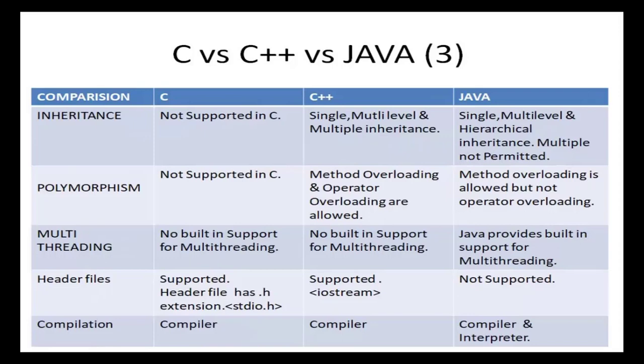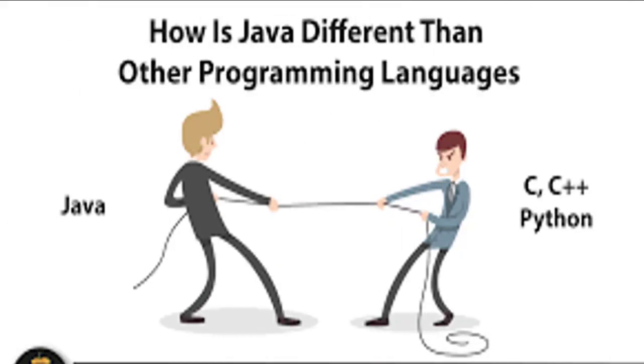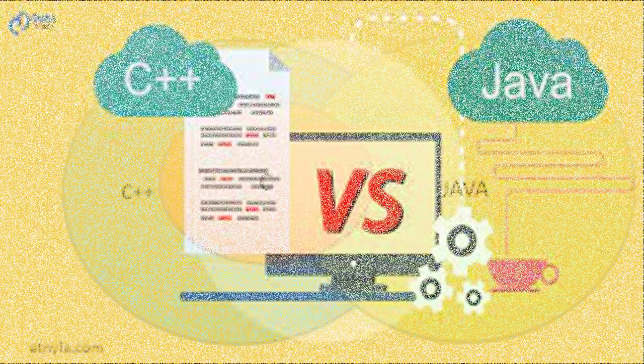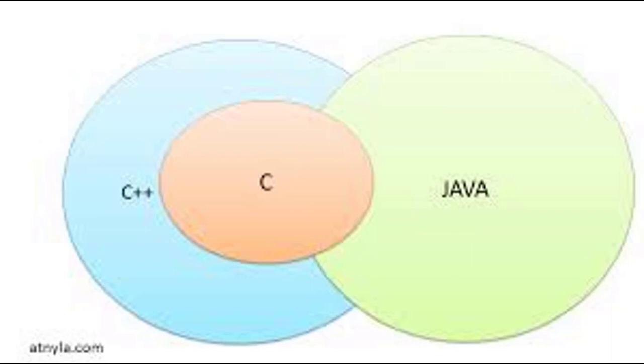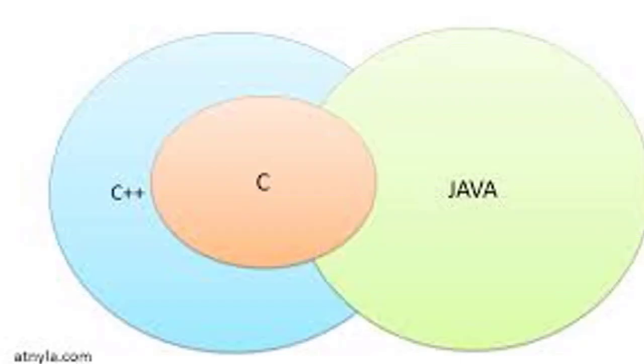The big difference is Java is a true object-oriented language, while C++ is basically C with object-oriented extensions. That is exactly what the increment operator, plus plus, indicates, right? In C++ we say C two times plus, that's how we call it C++. That is the reason why I'm saying C++ is basically C with object-oriented extensions. So C++ has maintained backward compatibility with C. Therefore, it is possible to write an old style C program and run it successfully under C++.